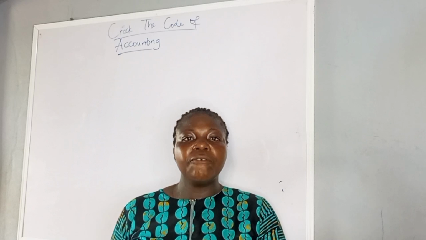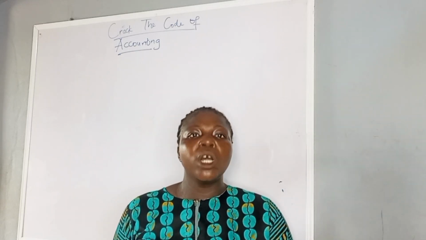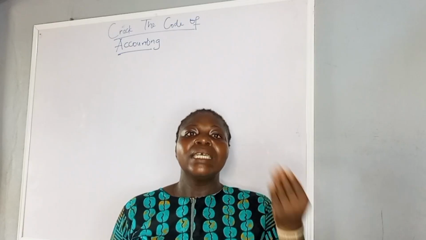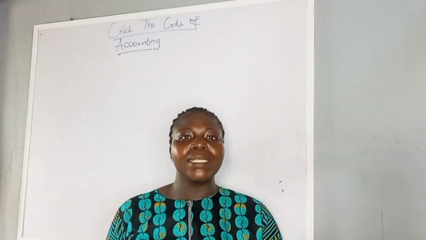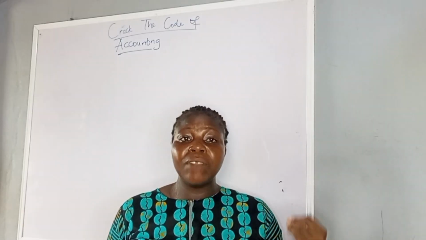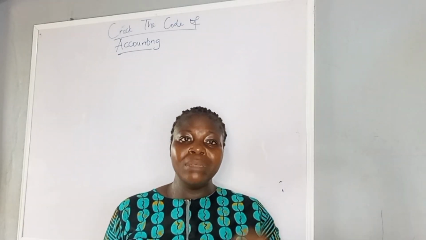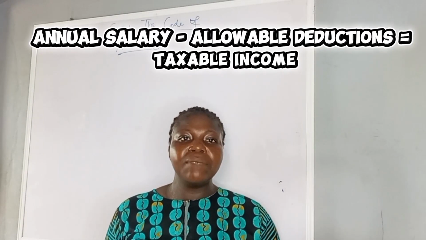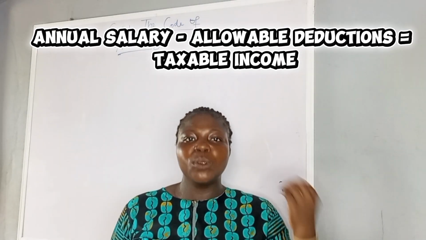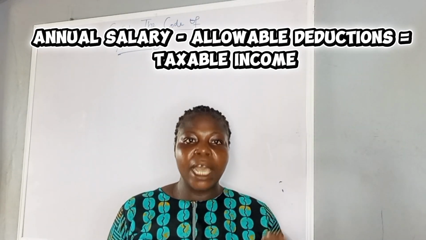When it is deducted from the income, the balance is what we use in calculating your tax. We call it taxable income. After the deductions have been made from the income, what we have left is taxable income. This taxable income is what we use to determine the tax that you pay.